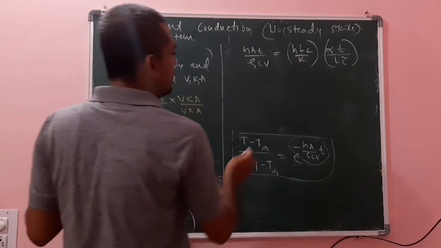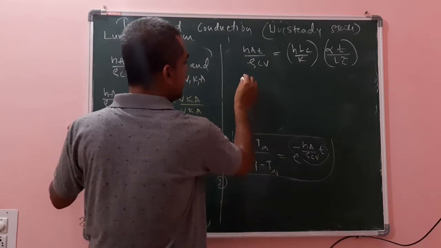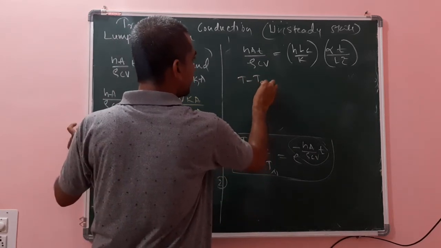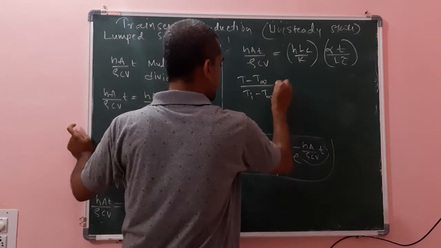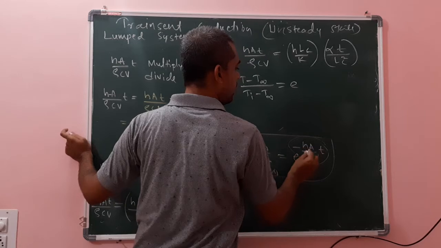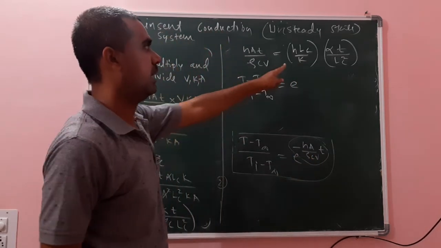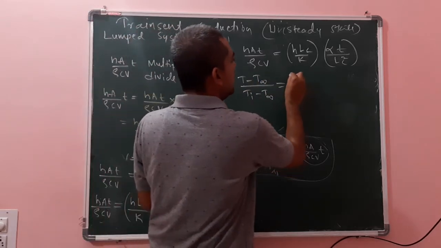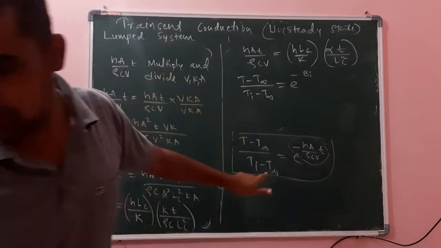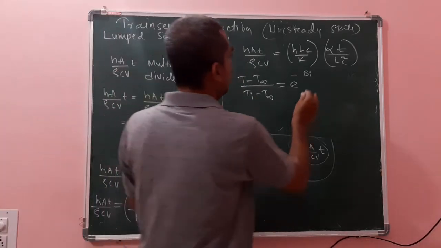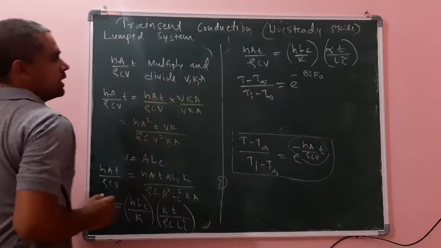Therefore, what can I write? The equation again: T minus T infinity divided by Ti minus T infinity is equal to e raised to, instead of this, what can I write? I can write this term as minus of Biot number into Fourier number. I will tell what Biot number and Fourier number are. Here this first term is the Biot number.